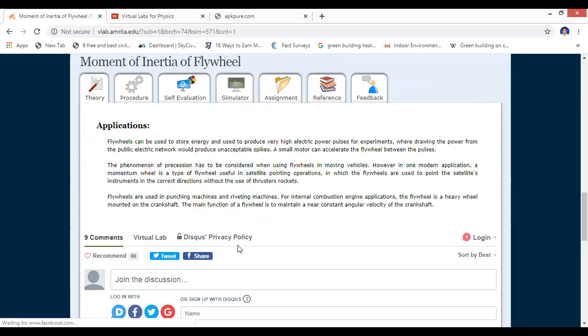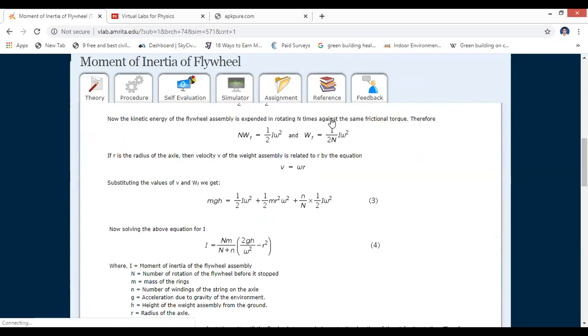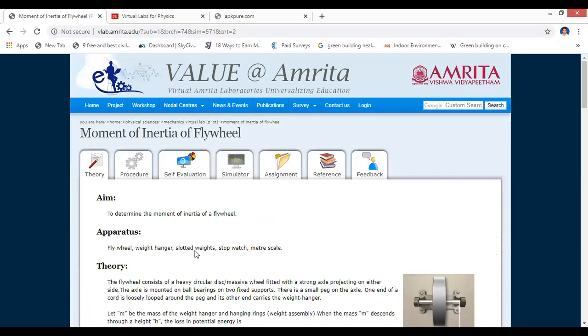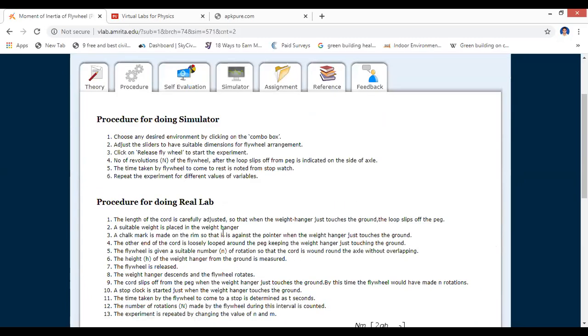Right? So here it is clearly explained: it can be used to store energy and to produce very high electric power for process requirements where power from a public network would produce unacceptable spikes. A small motor can accelerate a wheel between the pulses. If you want to see how to perform the experiment, you can take the procedure, so here you can find the procedure for doing the lab.